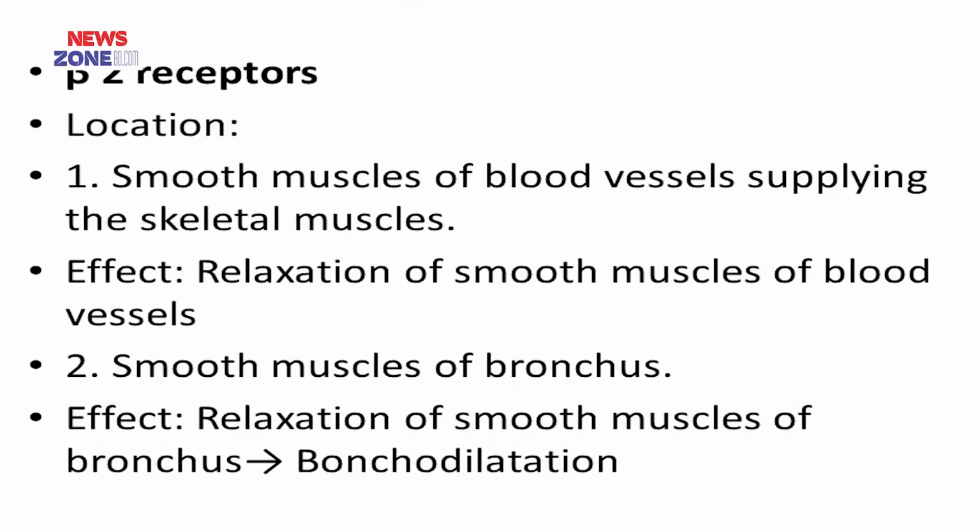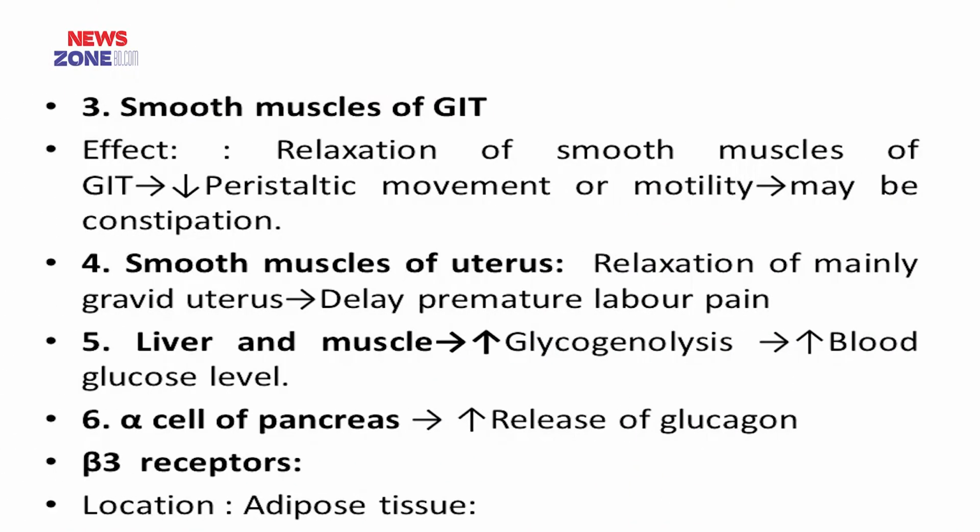The beta 2 receptor is located in the smooth muscles of blood vessels supplying the skeletal muscle and it causes relaxation of smooth muscle of blood vessels. In the smooth muscles of bronchus, it causes relaxation and ultimately bronchodilation. It is also situated in the smooth muscles of GIT, causes relaxation of smooth muscles of GIT, decreases peristaltic movement or motility, and may cause constipation.